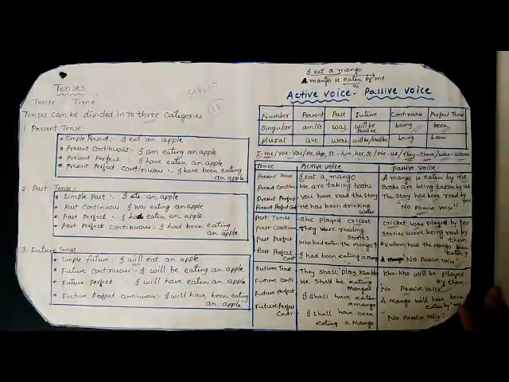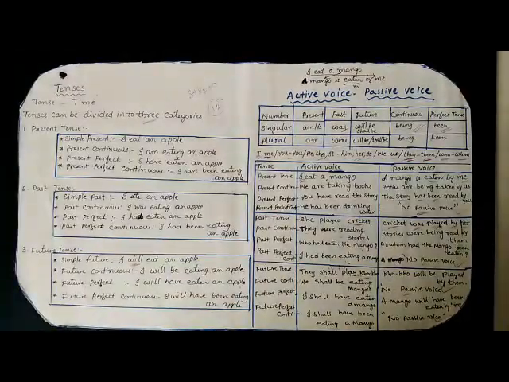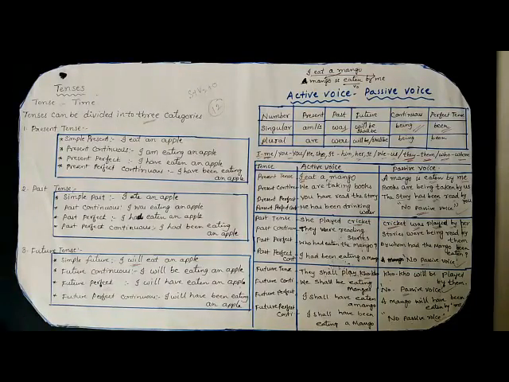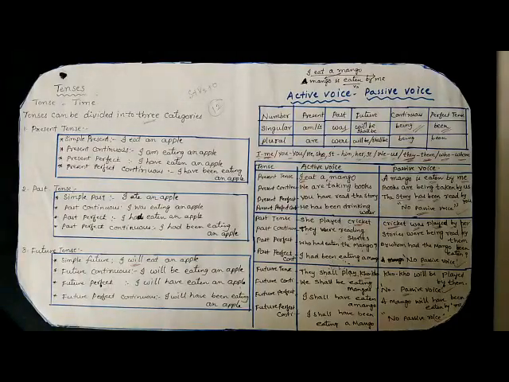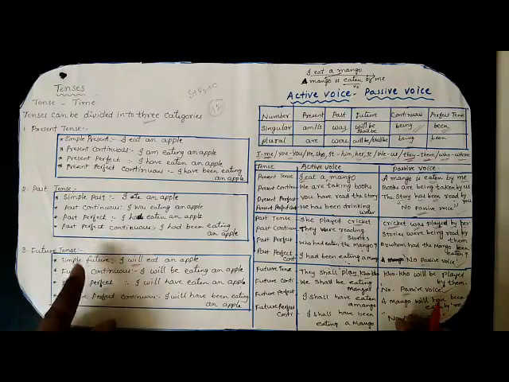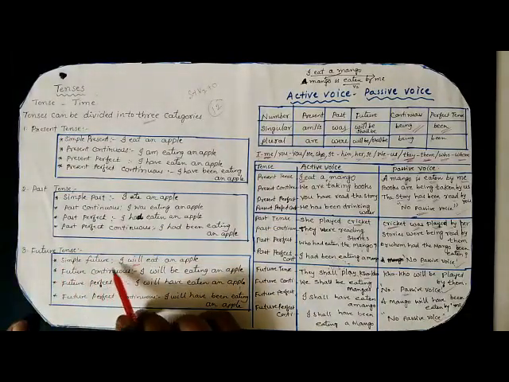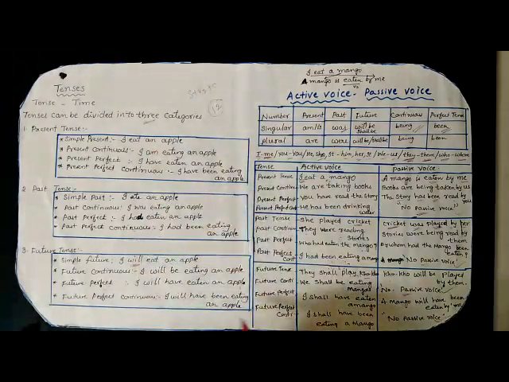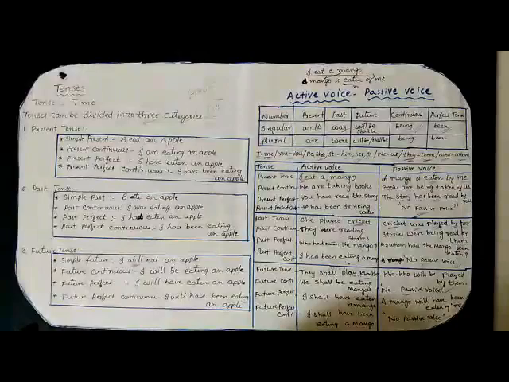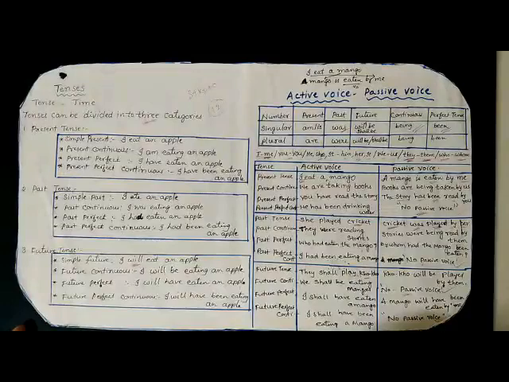Let us see the gist of this class. Tense means time. Tenses can be divided into three categories: present tense, past tense, future tense. Again, each of these is divided into four. Simple present, present continuous, present perfect and present perfect continuous. Past tense: simple past, past continuous, past perfect and past perfect continuous. Future tense: simple future, future continuous, future perfect and future perfect continuous. These are the 12 tenses. Mainly three categories but divided into 12 tenses.